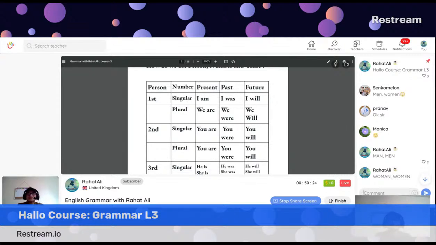So first person singular, in the present tense we say I am, in the past tense I was, and in the future I will. Previously, I must remind you, we used to use shall after I, but in modern English grammar we don't use shall anymore. You can use I will anytime. The plural is we: we are in the present, we were in the past, we will in the future. Once again, in the previous grammar style, we used to use we shall.